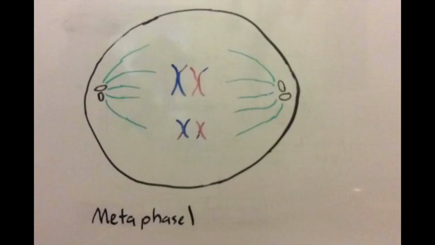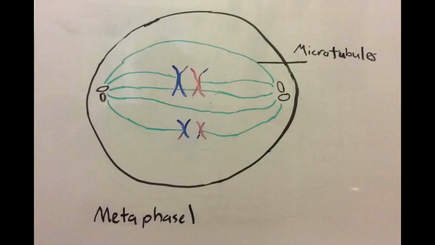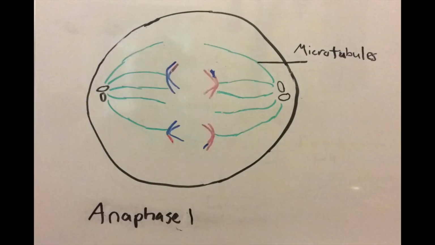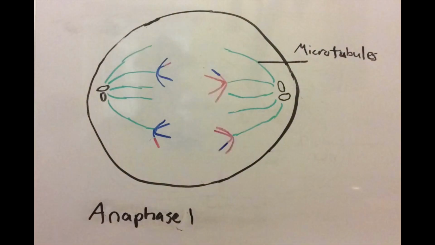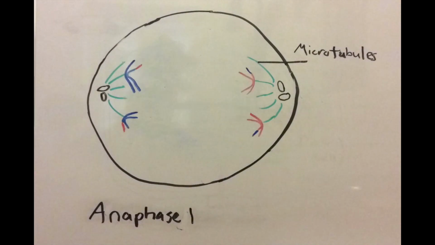In metaphase 1, the chromosomes align in pairs called tetrads in the middle of the cell along the metaphase plate. Each pair lines up independently of the next. This process is called independent assortment. In anaphase 1, the chromosome tetrads separate and each chromosome moves to the opposite end of the cell. This is done through the spindle fibers attaching to the kinetochore.